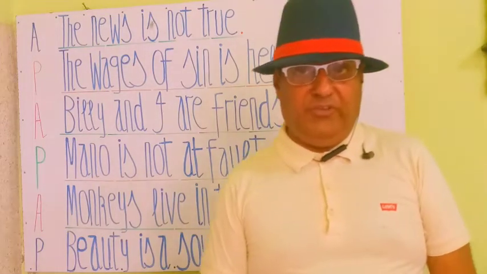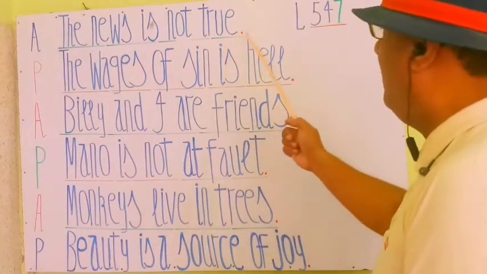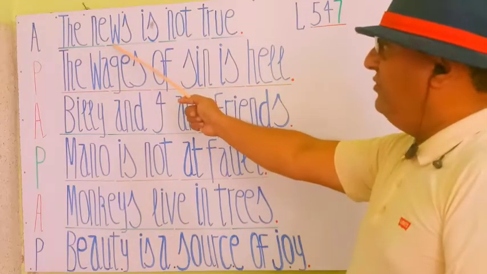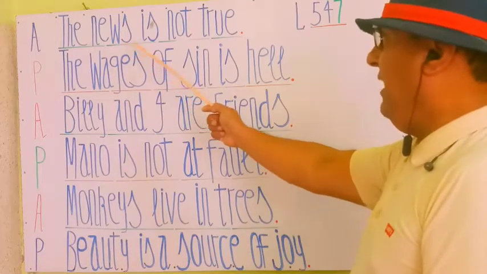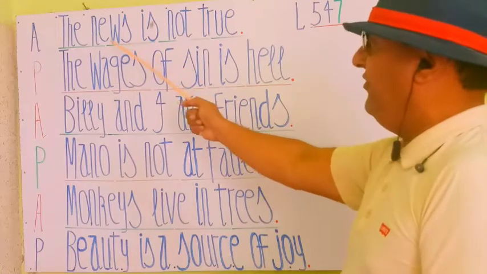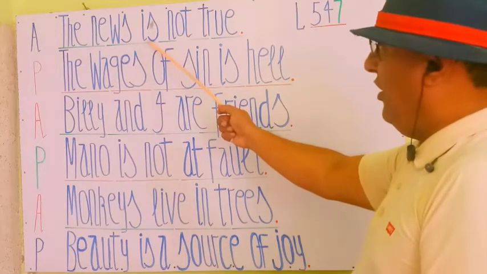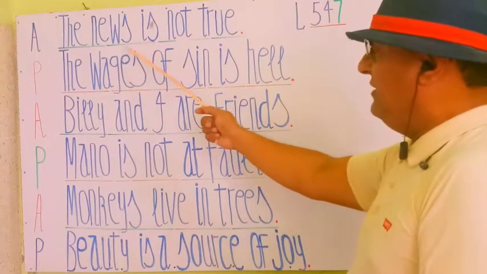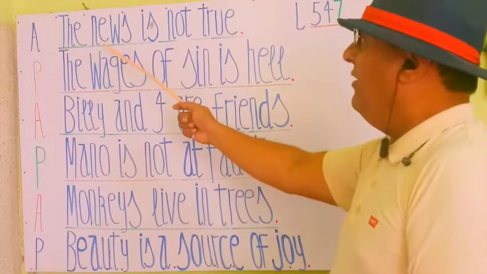These are commonly used in speaking. The first one is, you see here, the news is not true. Here we have the news. News is always plural in form, but the helping verb is added as singular. It is counted as a single, so we must write is, not are. We cannot write are here. We have to write is here because news is said to be a singular noun.